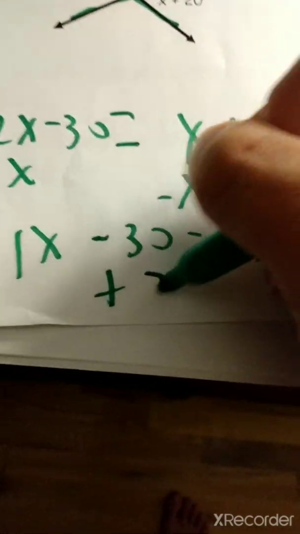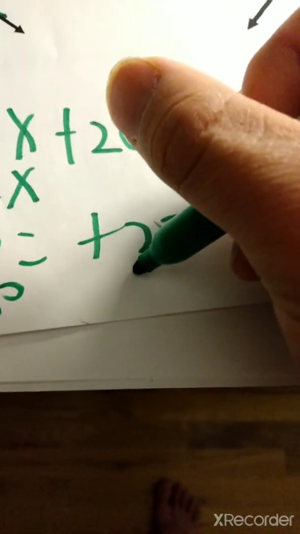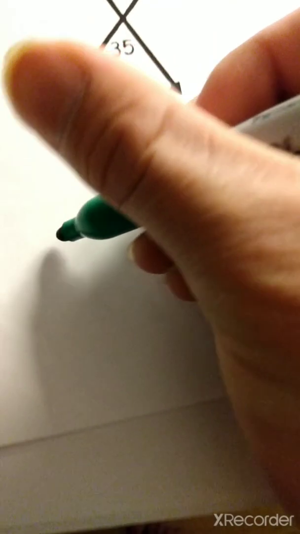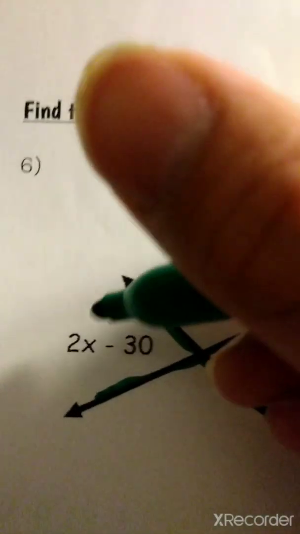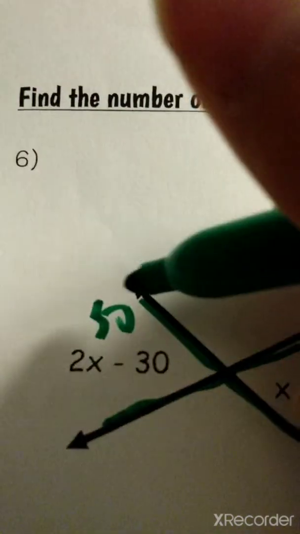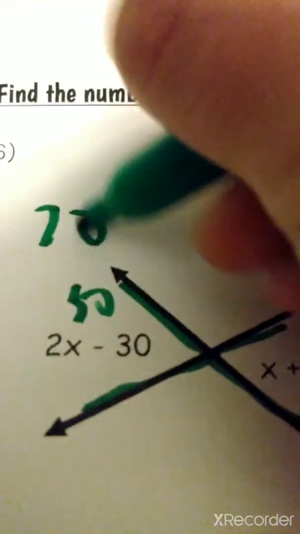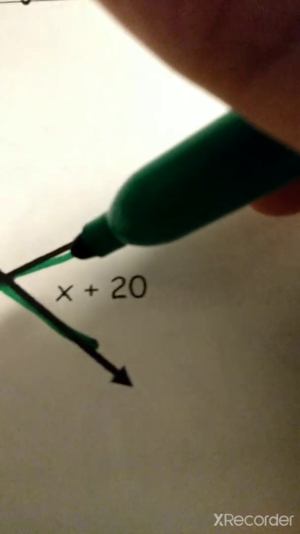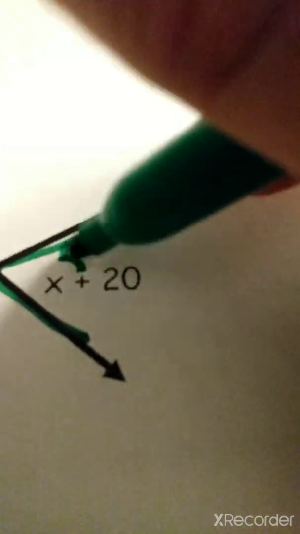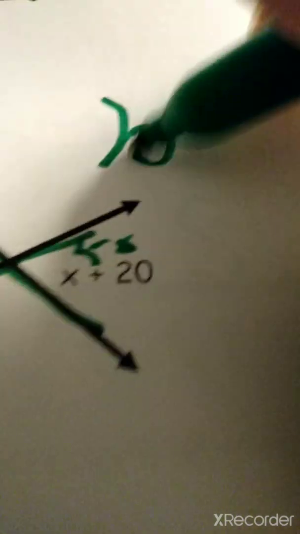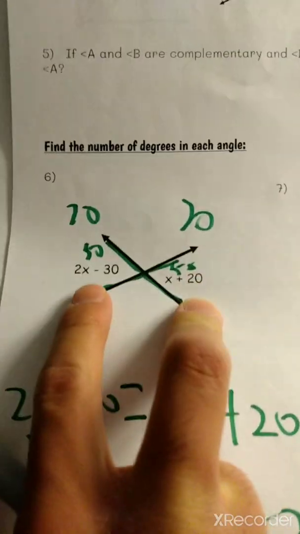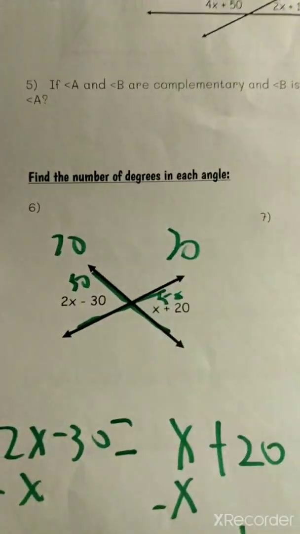So why don't we add 30 to both sides? We add 30 up here, we get 50. So x equals 50. Will that work here? 50 times 2 is 100 minus 30, that's 70. And 50 plus 20 is going to equal 70. So these are going to work because these two angles are the same thing.